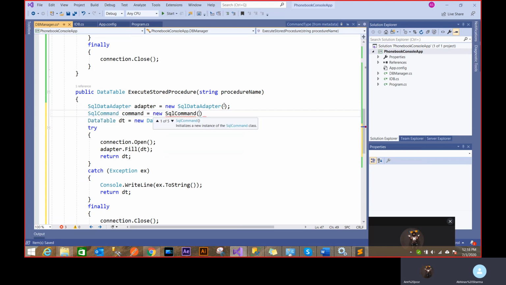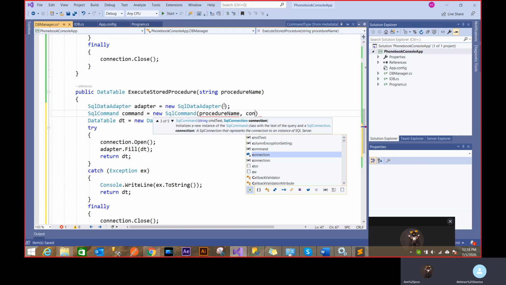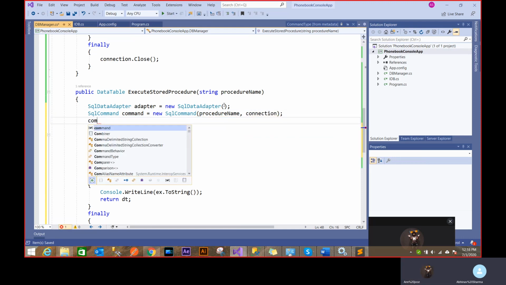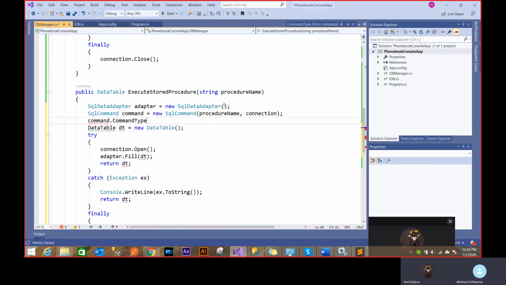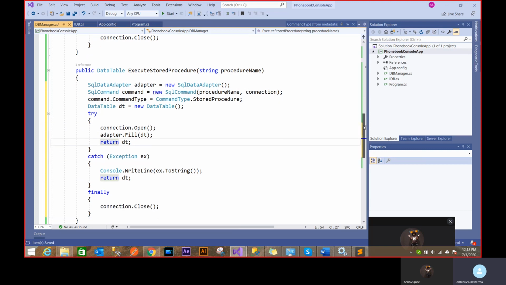New SQL command. This time I'm taking procedure name and connection. In command, I'm telling command type to be CommandType.StoredProcedure. The procedure name you got it from where? The SQL command within that? I'm taking it as a parameter. And this is a function which is not having any parameters, so I'll just provide a procedure name. No @ thing. And finally, I'm gonna use the same thing, adapter.Fill(dt), and it's gonna work perfectly.